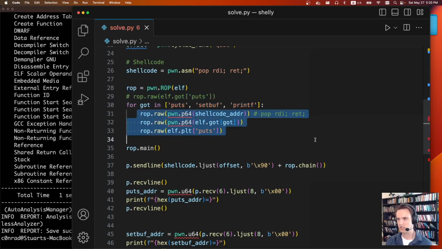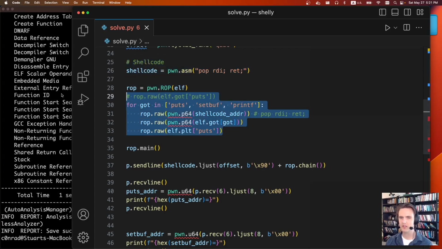So I construct some ROP payload to just print them out. First, I do a pop RDI thanks to that shellcode gadget we just inserted, and then I pop out the global offset table entries for puts, setbuf, and printf, and then I just call puts on those. That'll print out all three of those addresses. We can print those out, and then we can use one of the libc databases online to see which one it is.